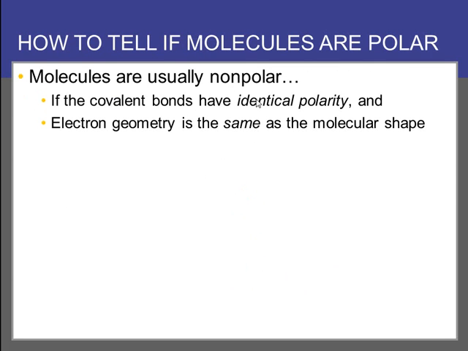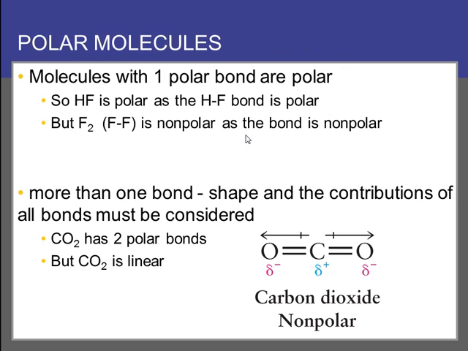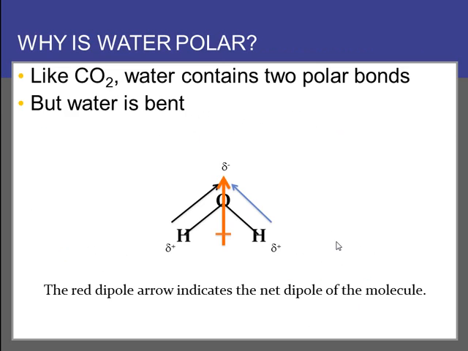So molecules are usually nonpolar if all the covalent bonds have identical polarity and the electron geometry is the same as the molecular shape. So those are key. Electron geometry, same as the molecular shape. Covalent bonds have identical polarity. So let's look at CO2 again. The covalent bonds have identical polarity, and it is a linear electronic shape and molecular shape. So it's a nonpolar molecule.